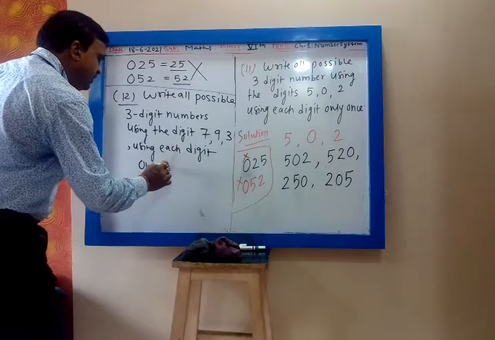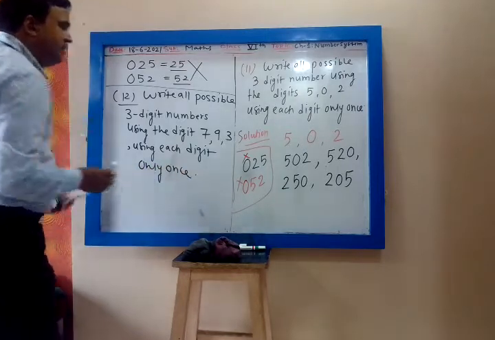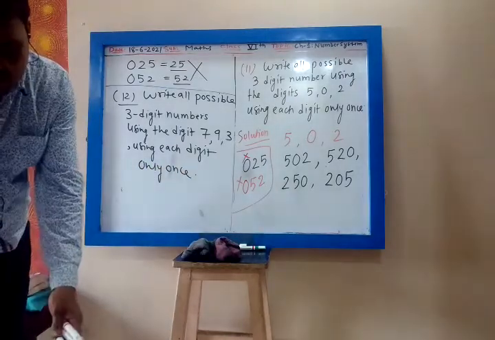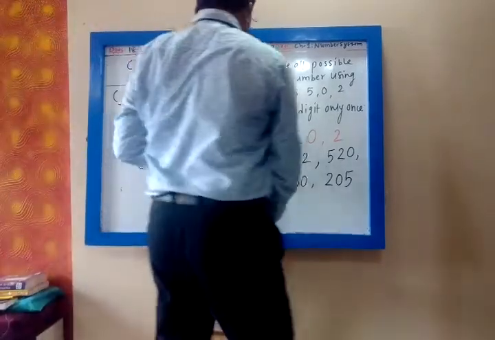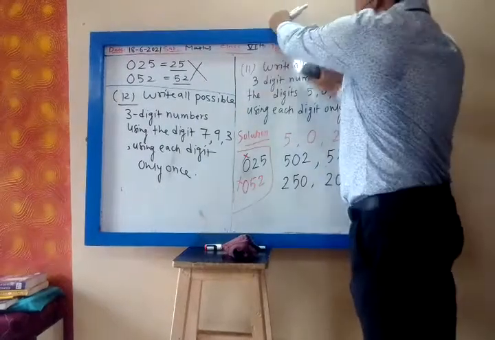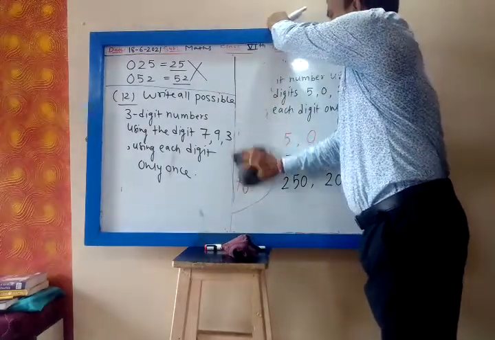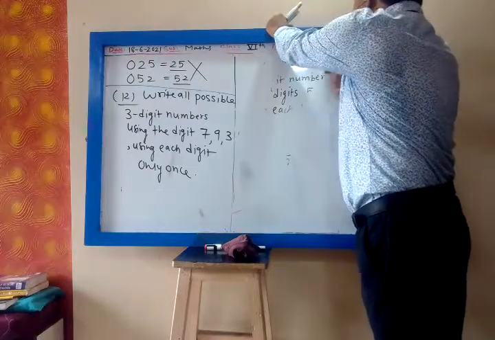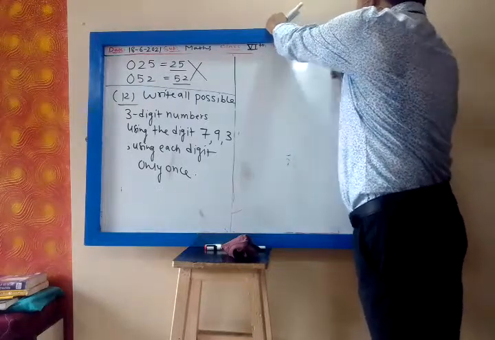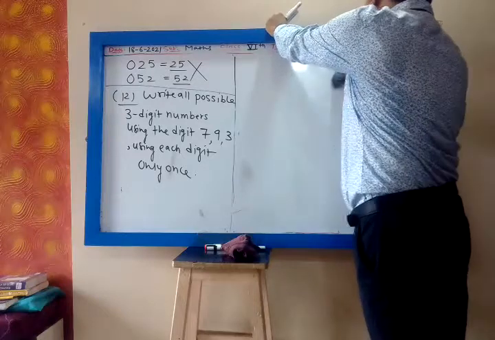The digit should not be repeated. Now the digits are 793. You have to form 3-digit numbers, but the digit should not be repeated. For example, 779, 7 is repeated. That is not allowed.